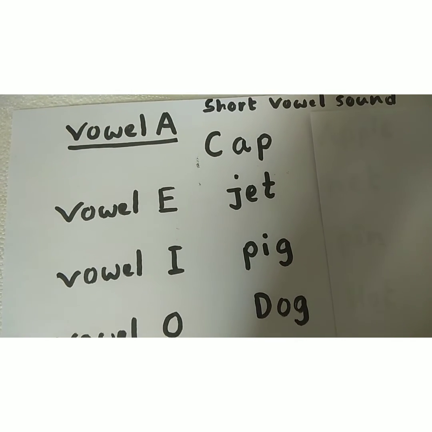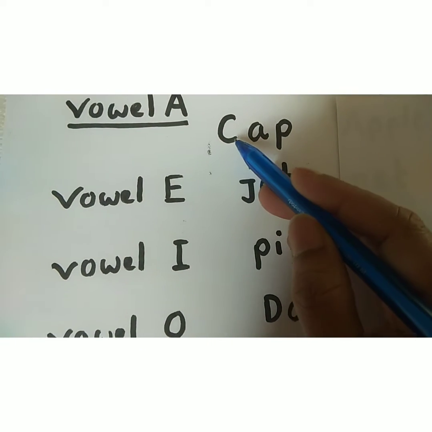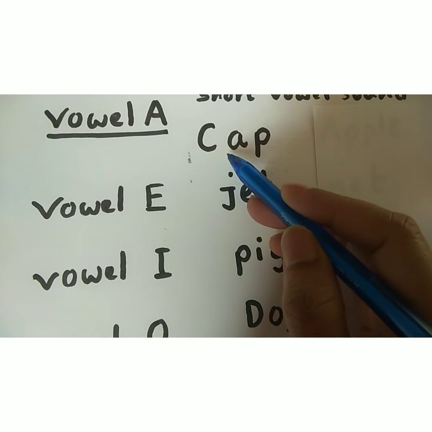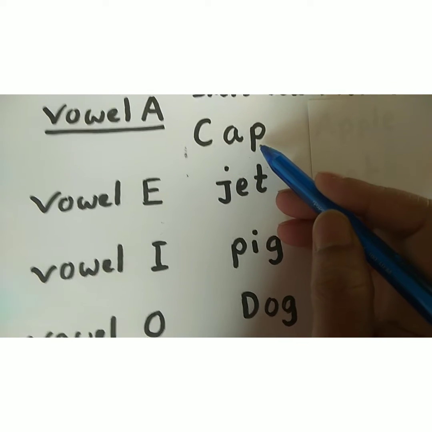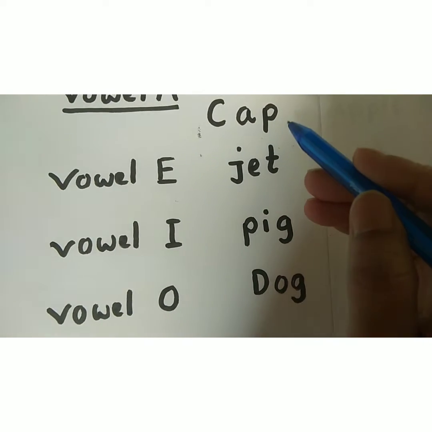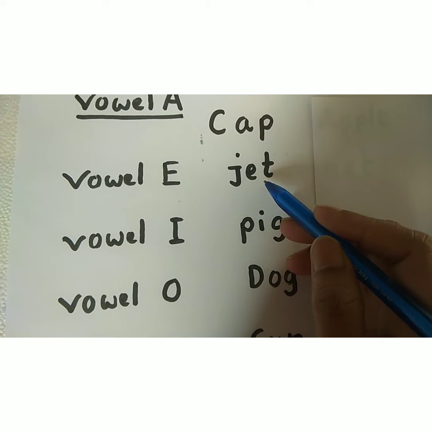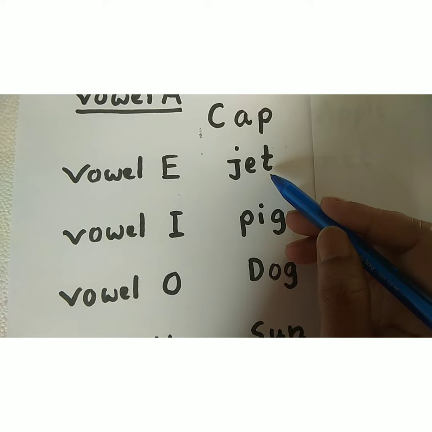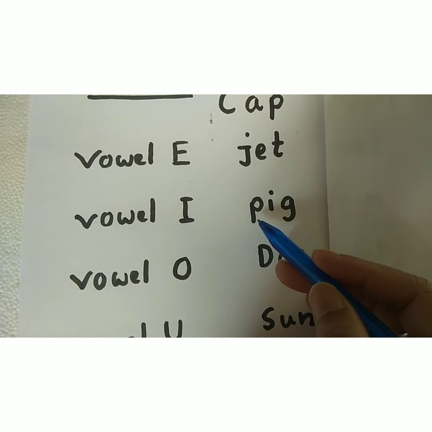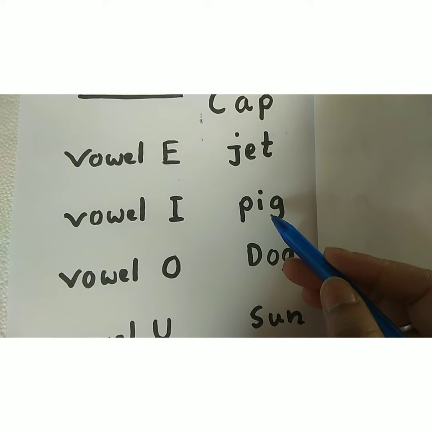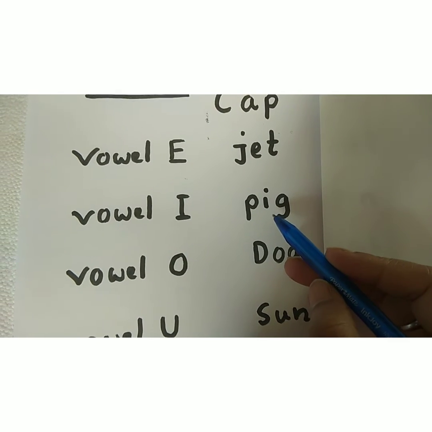Here are some examples. K, E, P, cap. Ch, E, T, jet. P, I, K, pig.